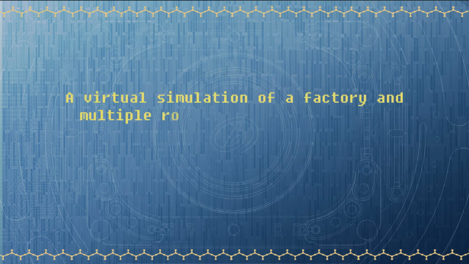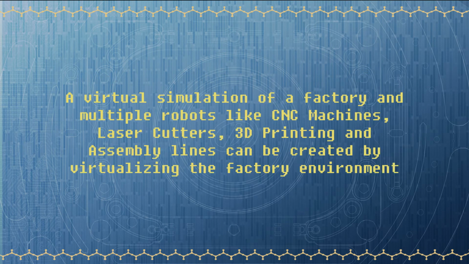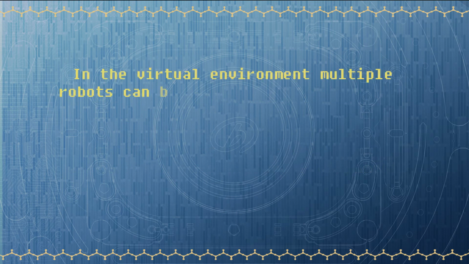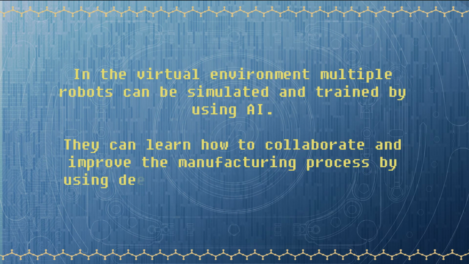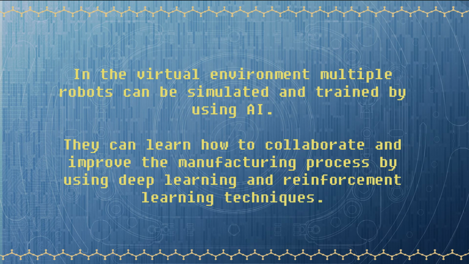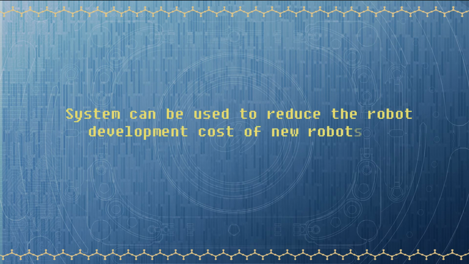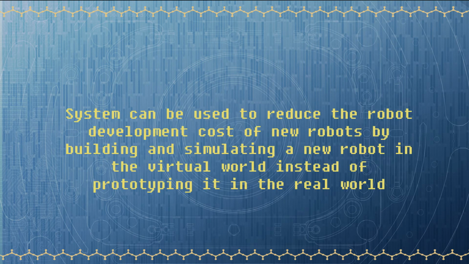A virtual simulation of a factory and multiple robots like CNC machines, laser cutters, 3D printers and assembly lines can be created by virtualizing the factory environment. In the virtual environment, multiple robots can be simulated and trained by using AI. They can learn how to collaborate and improve the manufacturing process by using deep learning and reinforcement learning techniques. Because the process runs in virtual reality, it is much cheaper and safer than trying to train the real robots.